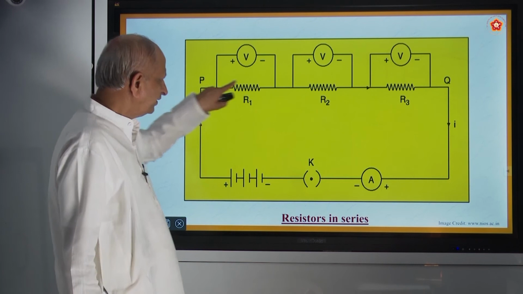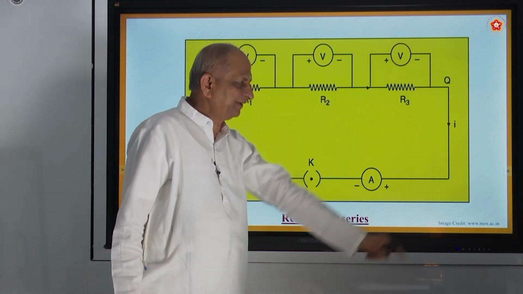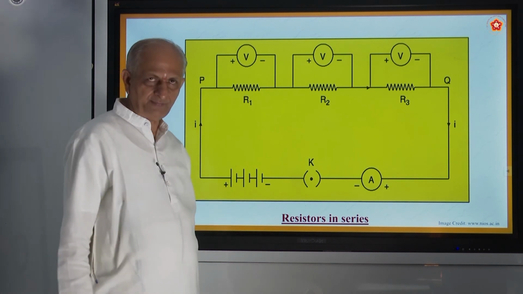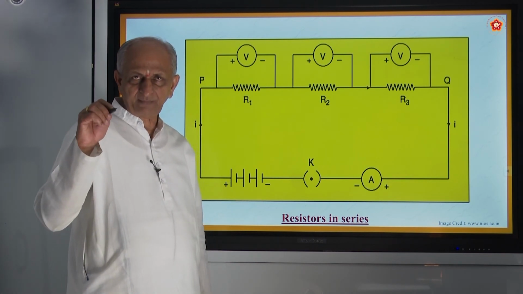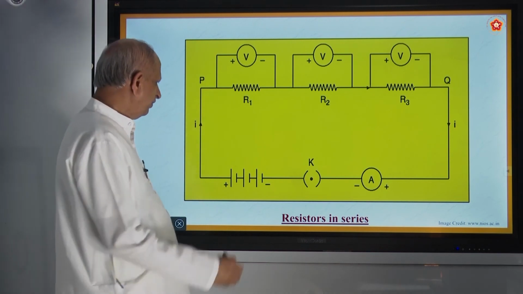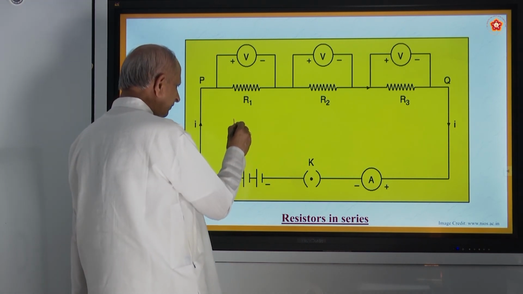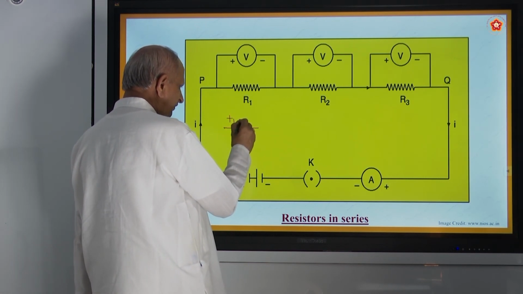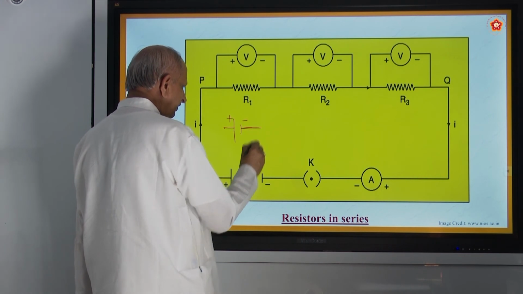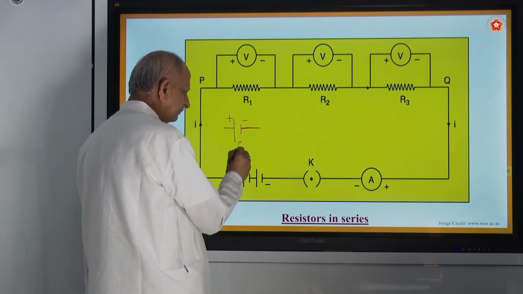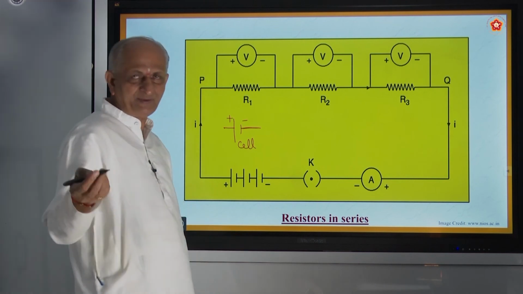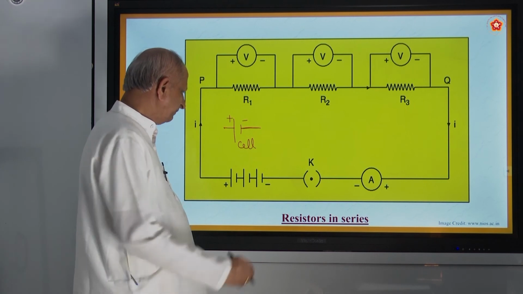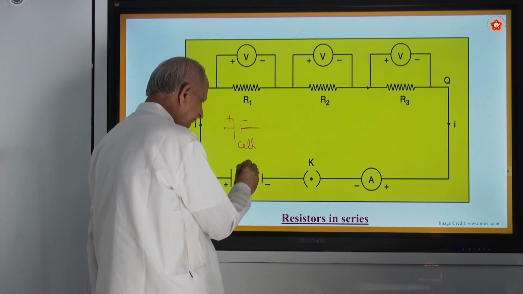And P and Q are the 2 points of a conductor. And what does this represent? This is a battery. How does a battery differ from a cell? In a cell you have only one, positive and negative, then we call it a cell. The long line represents plus, the small line represents minus. This is called a cell, like the torch cell. If there are a number of cells, we call it a battery. We usually call it B.